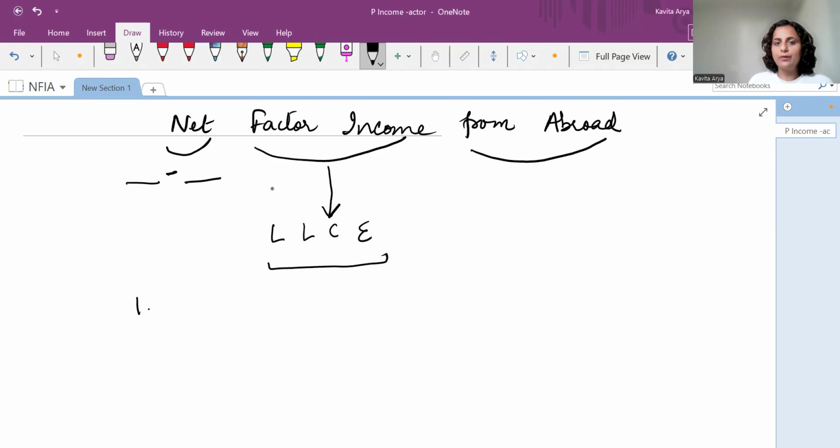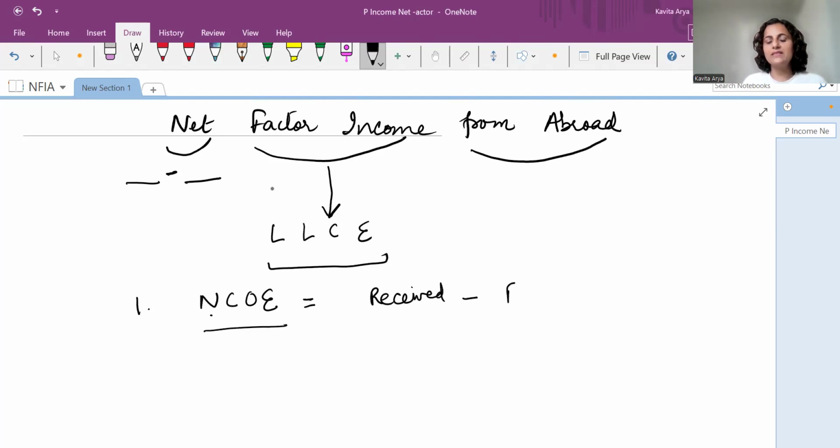The first component of factor income from abroad is net compensation of employees. Now, what is it? Compensation of employees. And we do have the component net. Net means the compensation of employees received by the nation minus the compensation of employees paid to some other nations